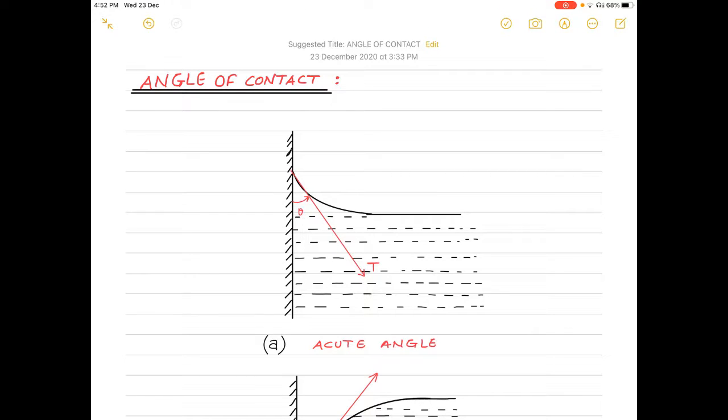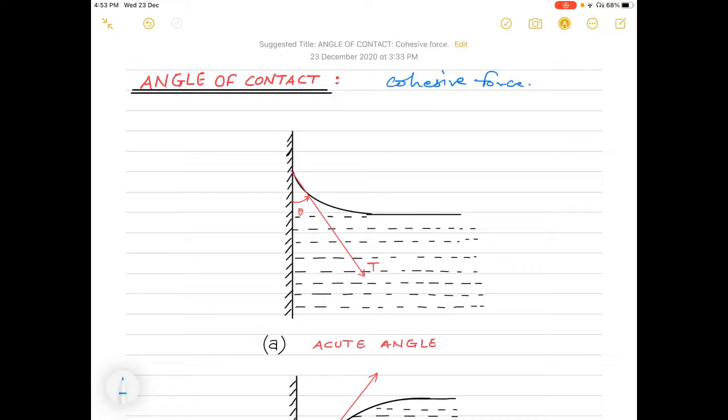We know that surface tension arises because of intermolecular forces of attraction that molecules in the liquid exert on each other. Forces between like molecules are called cohesive forces. Okay, these are intermolecular forces of attraction of the molecules in the liquid exerted on each other. So that type of force, which is between like molecules, is called a cohesive force.